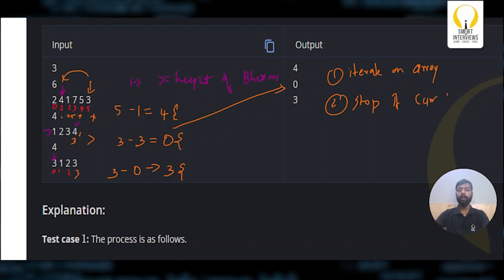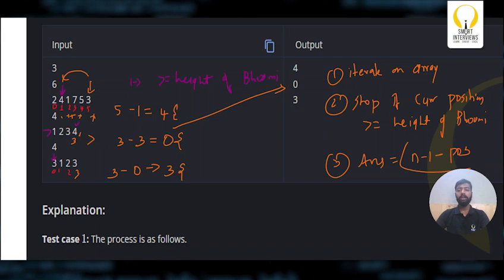if the current position is greater than or equal to the height of Bhumi. Then find the answer. Answer is nothing but, what is the position of Bhumi? Bhumi's position is nothing but n minus 1. And what is the position which we found? Let's say the position is POS. So this is the answer. It takes these many seconds for Bhumi to start watching the performance.